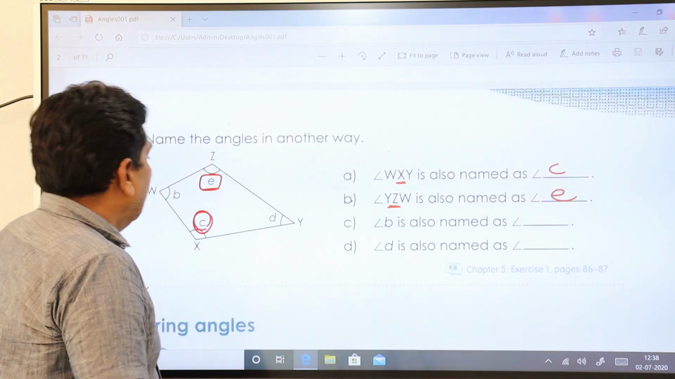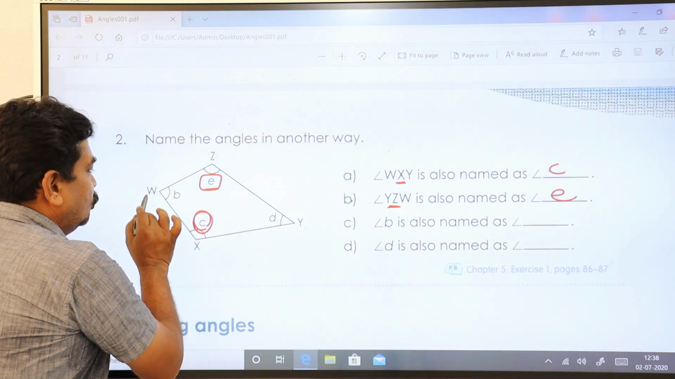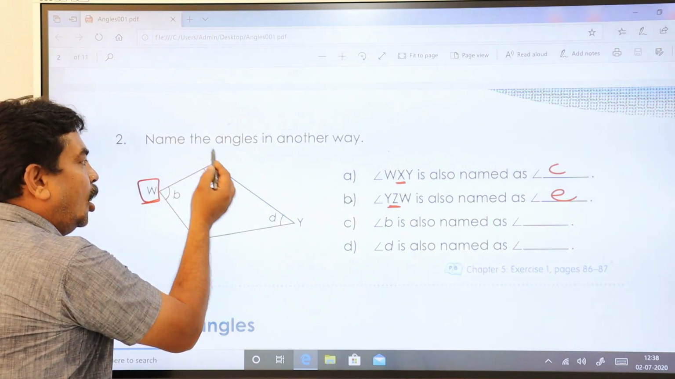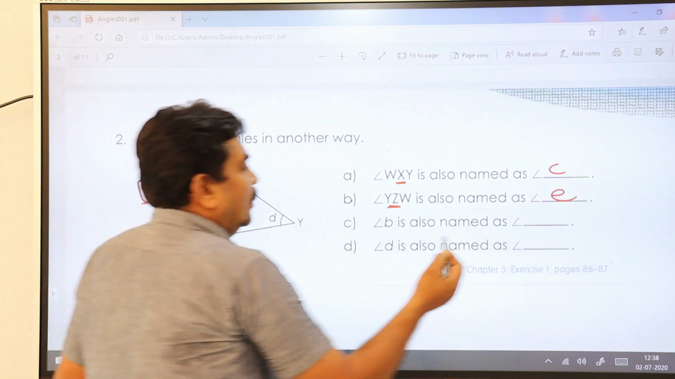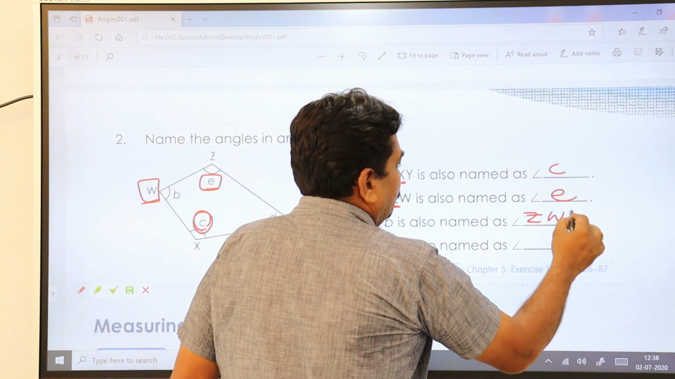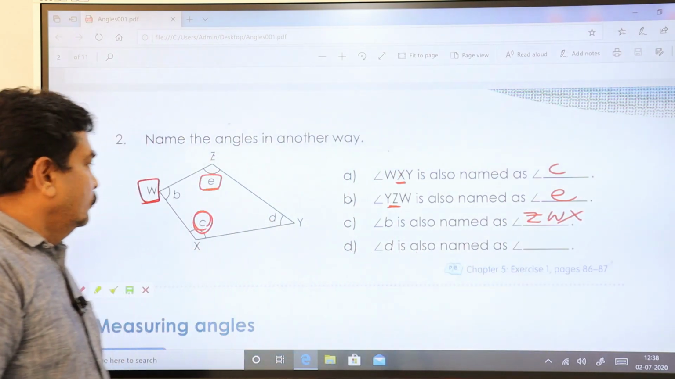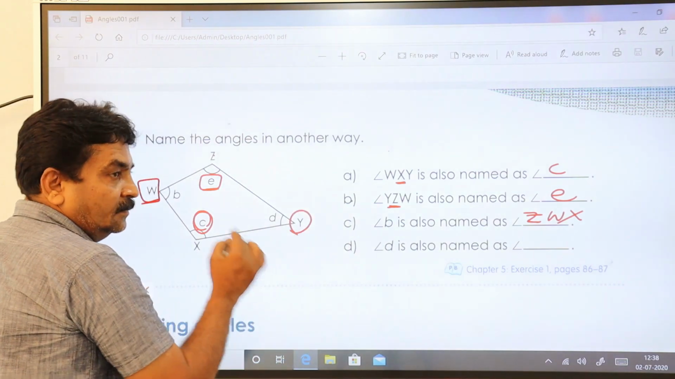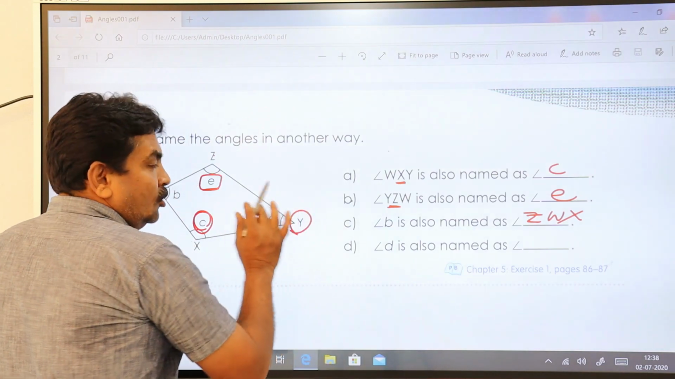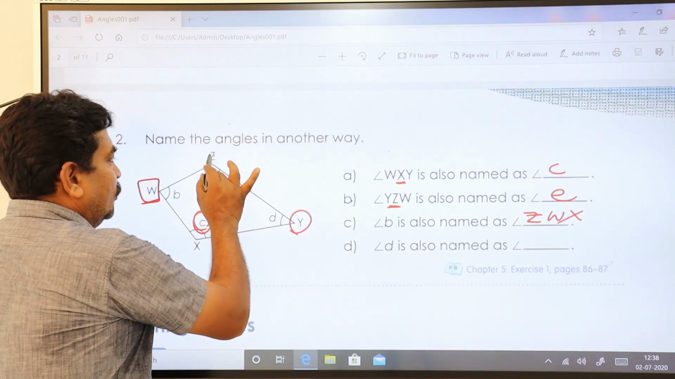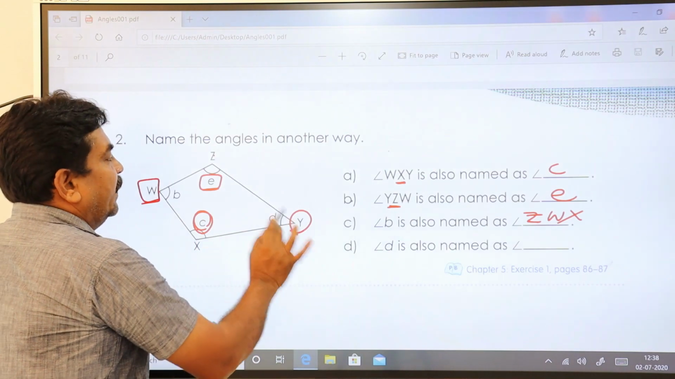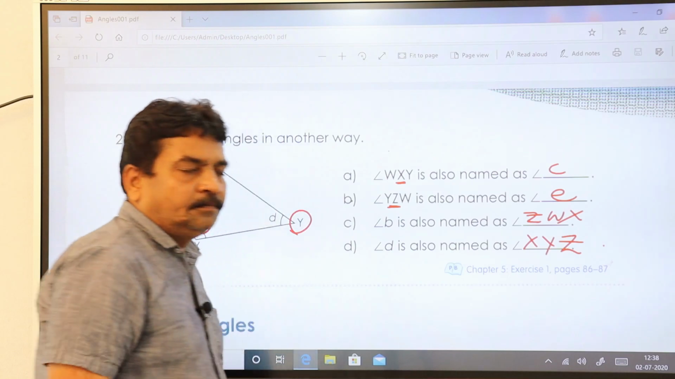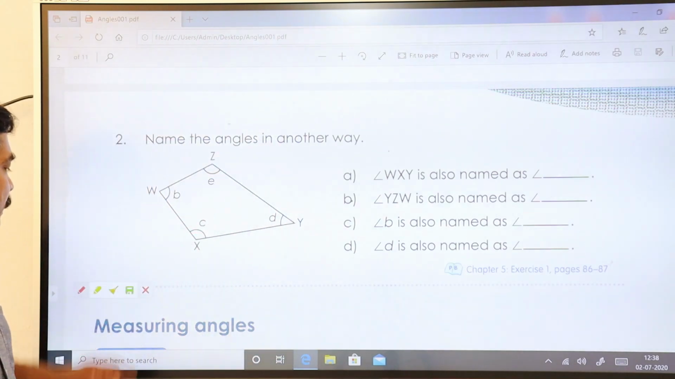Angle B. Angle B is referring to W, means XWZ or ZWX. We can write it down as ZWX. Angle D. Angle D refers to vertex Y. Y should come in the middle. Either you go ZYX or you go XYZ. So angle XYZ. This is the way you are going to do it.